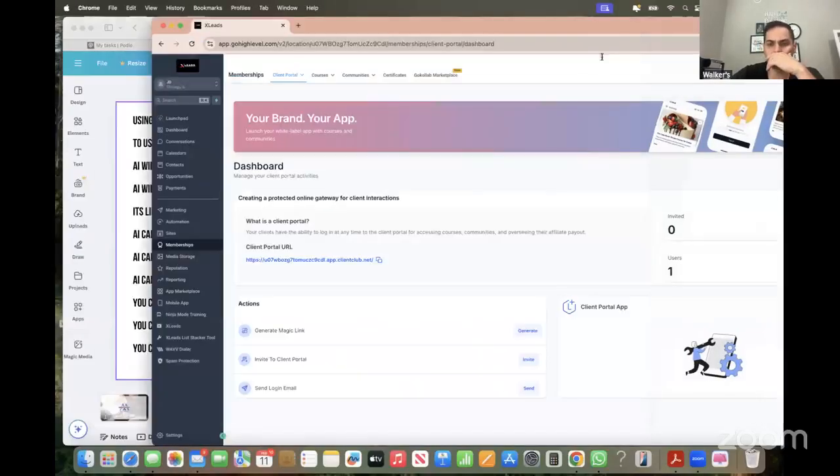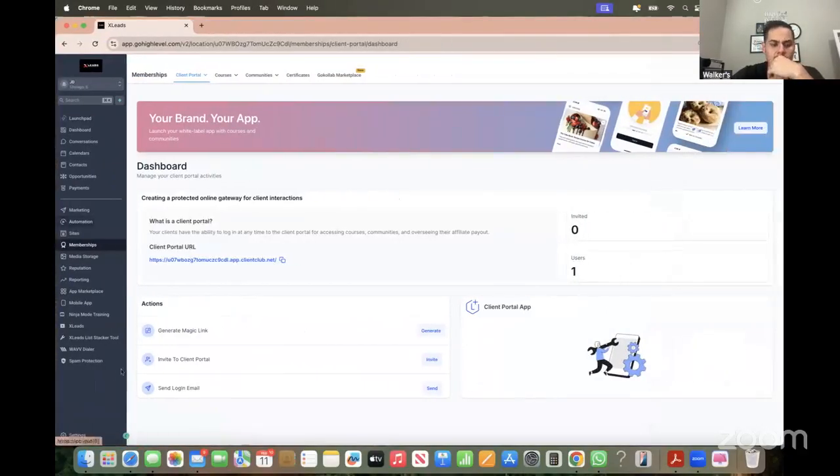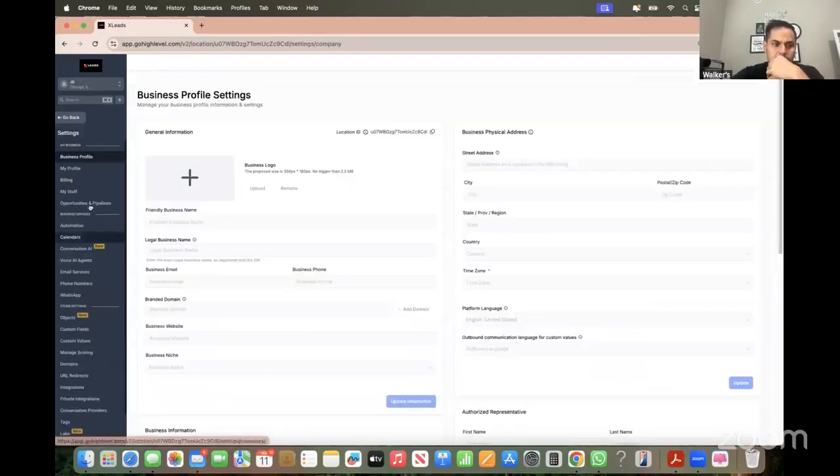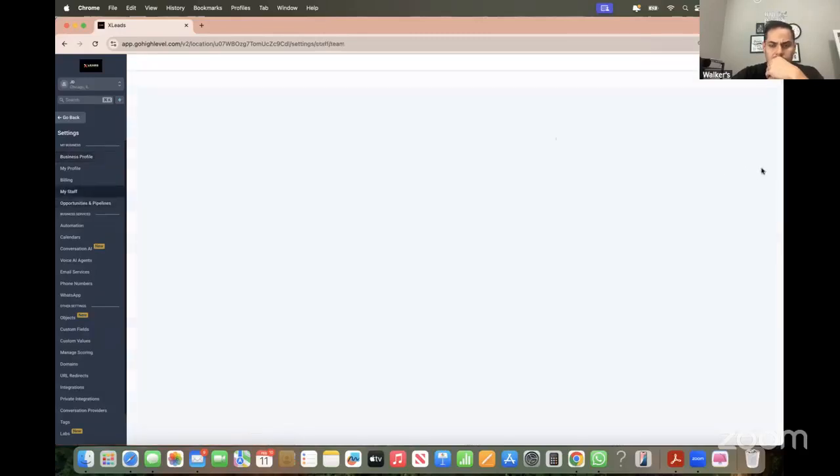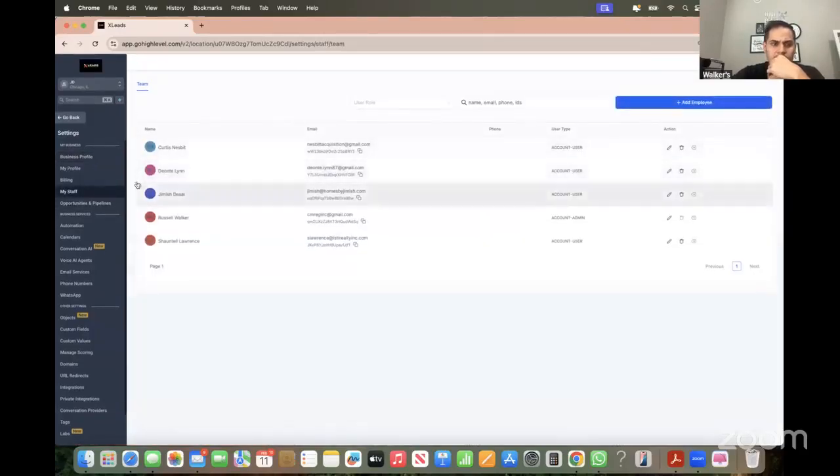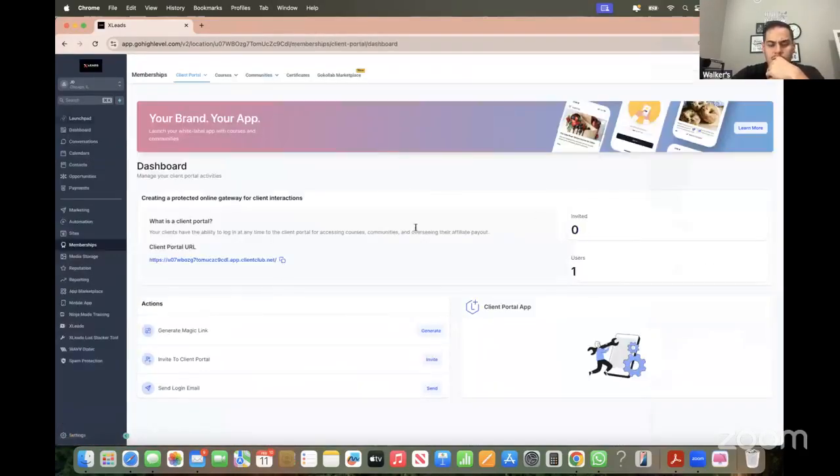So let's say you're mentoring people or hiring people, you can add as many team members as you want under you. So let's say I hired three VAs, I can actually just go here to my staff. Then I can add as many people as I want to my staff and then assign them phone numbers and everything. And it's an unlimited amount of people, right?